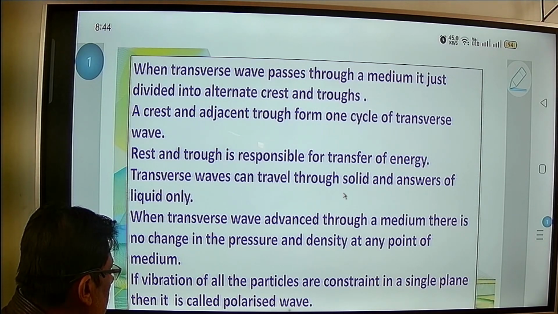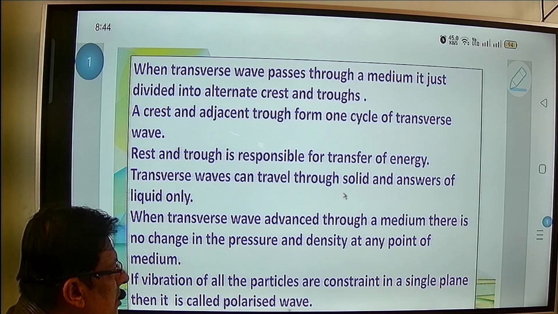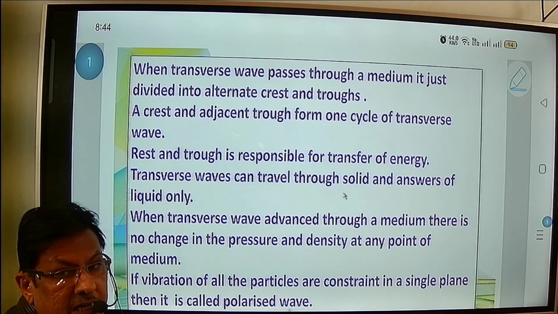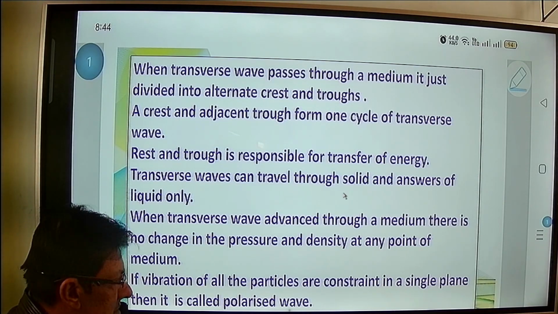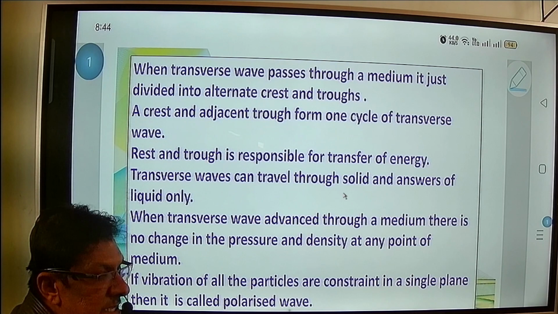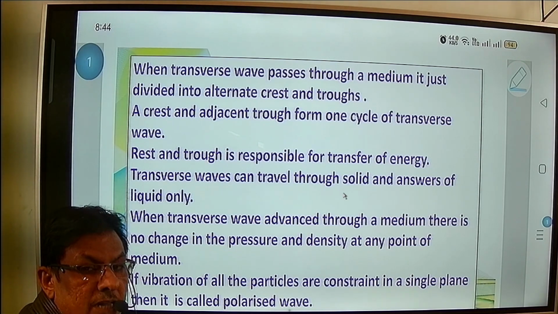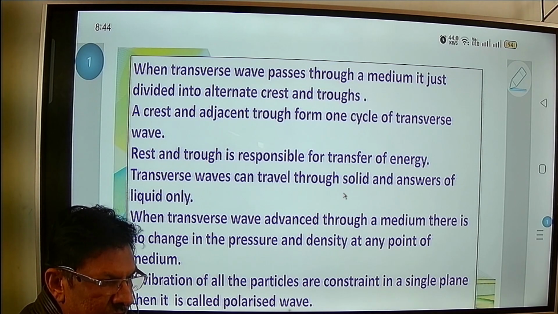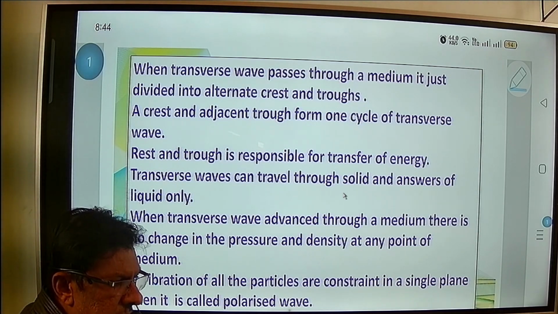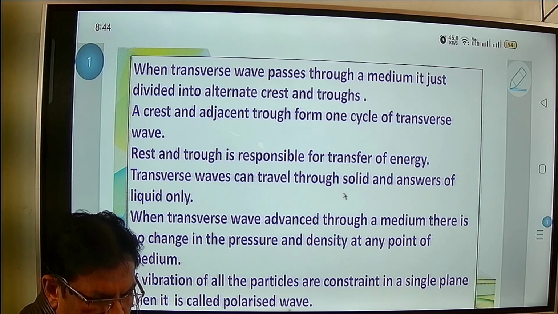Now, if the vibrations of all the particles are confined to a single plane, what happens? Then we call that wave a polarized wave. Now you see, what does polarization mean?